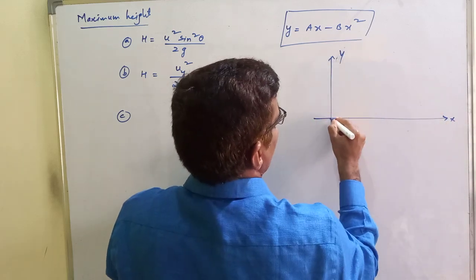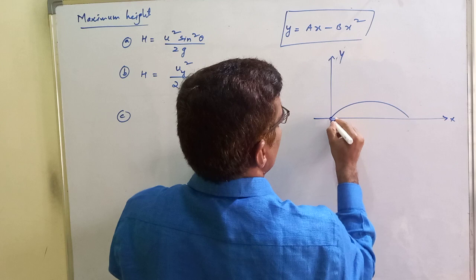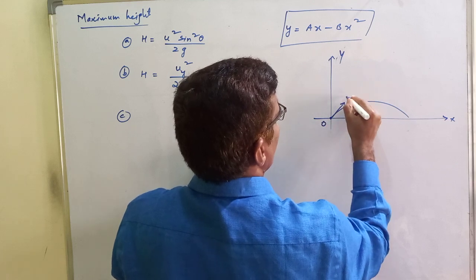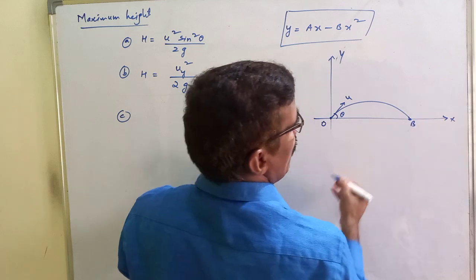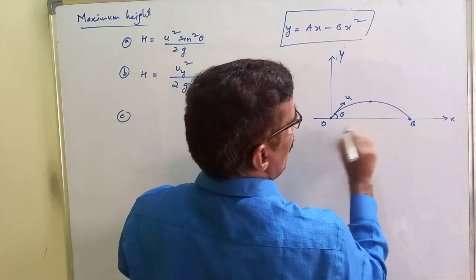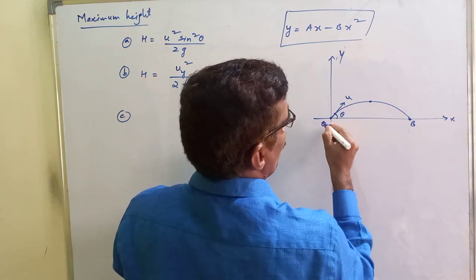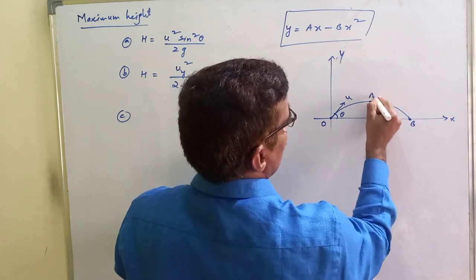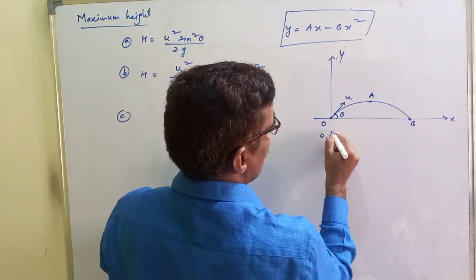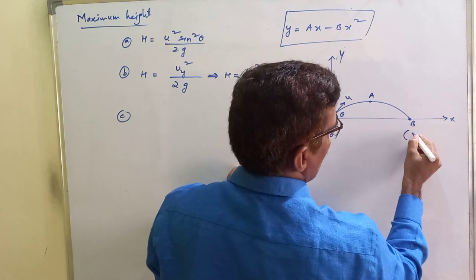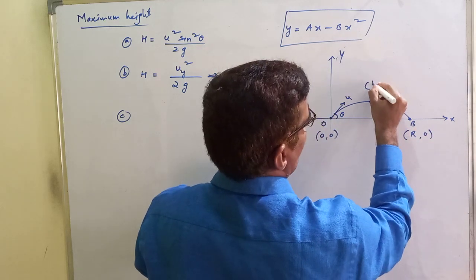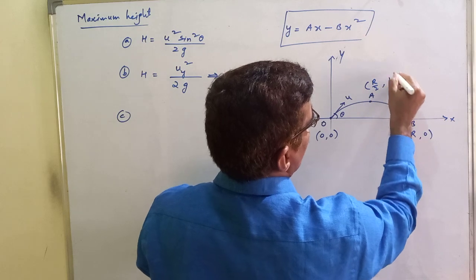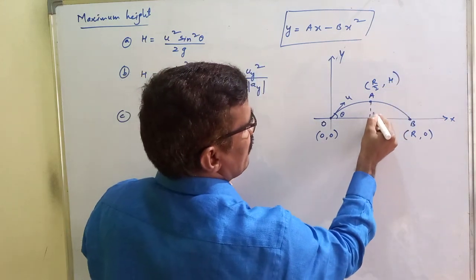Here is the point of projection, thrown with velocity u making an angle theta. B is the landing point, O is the launching point, A is the highest point. This coordinate is 0, comma 0. This coordinate is R, comma 0. This coordinate is R by 2, comma h, the maximum height.